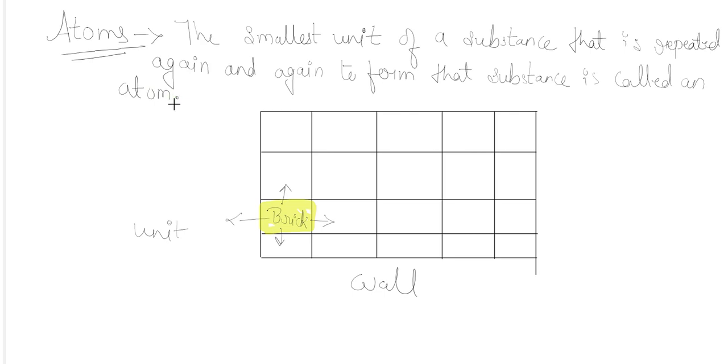So what is an atom? An atom is the smallest unit of a substance that is repeated again and again, meaning we have to join them with each other again and again in order to form that substance. That is known as an atom.